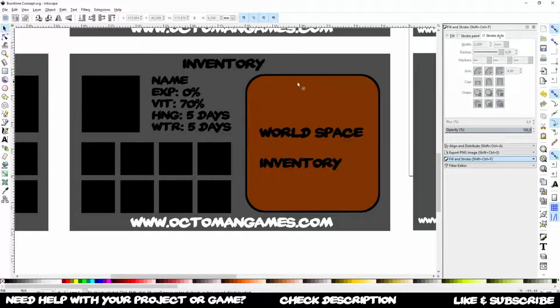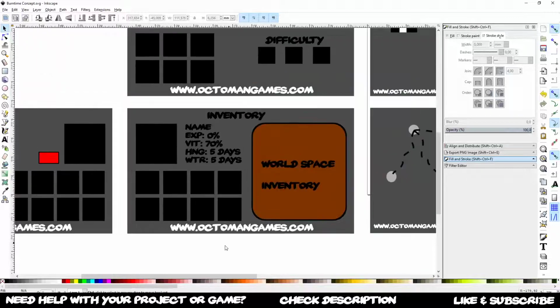Also, we're going to have some kind of a world space inventory, so depending on where we are currently positioned, we need to have drag and drop ability for these items. We should be able to drag them from our inventory into the world space inventory, so we place them wherever we are currently standing. I'm going to take a look into this, of course.